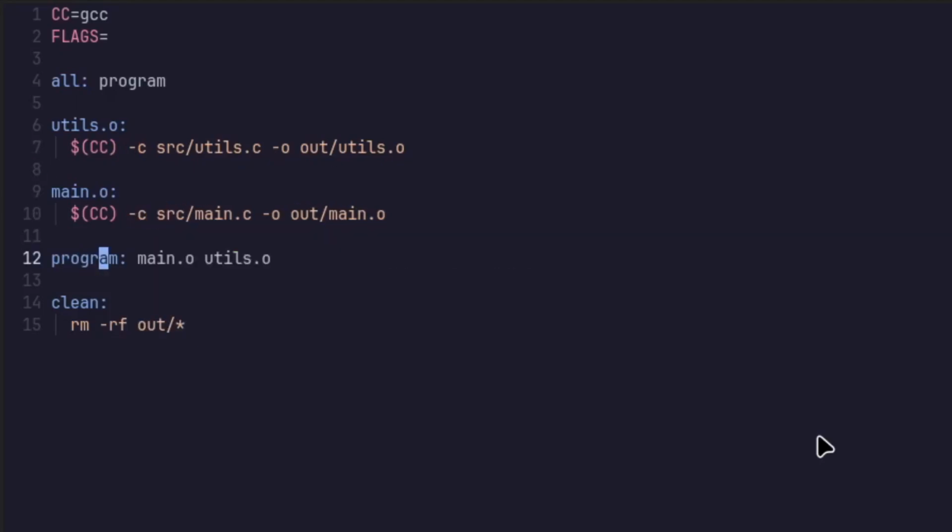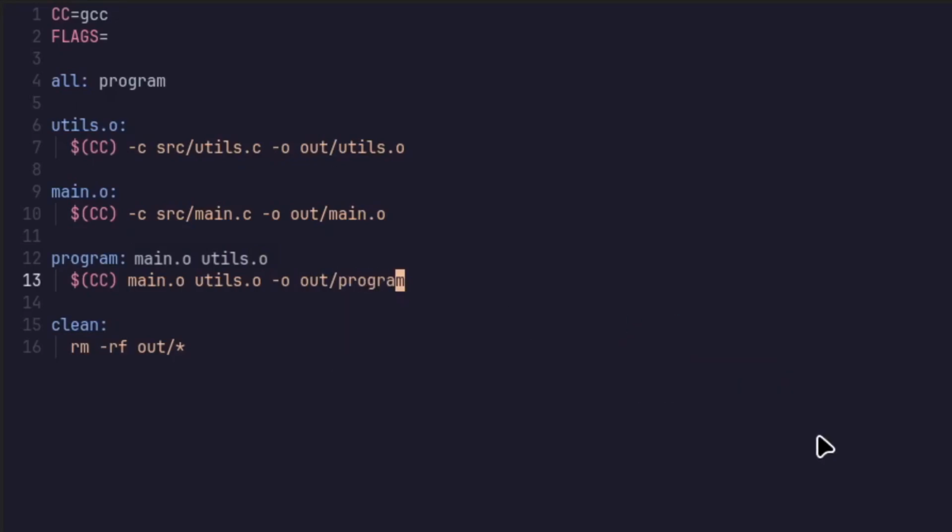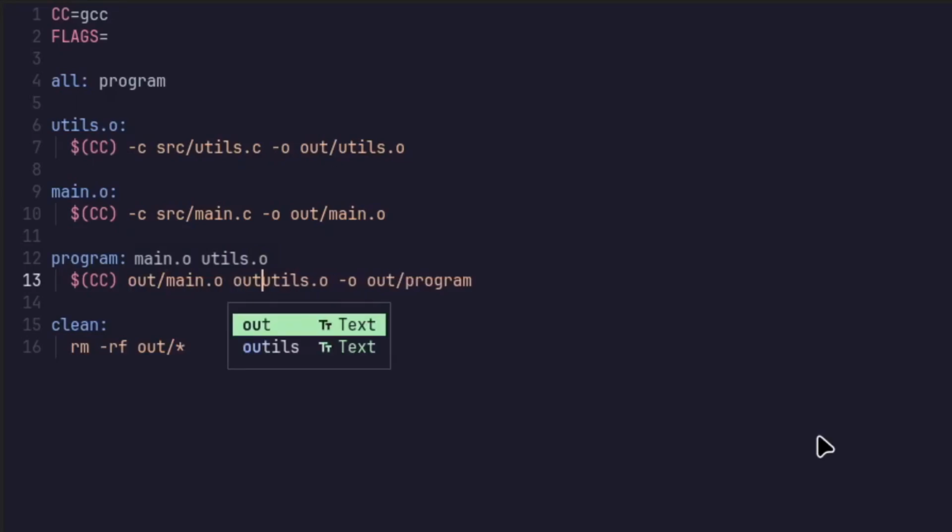For the program rule, we also compile with cc, but without a -c, and we give it both of these .o's, which refers to the utils.o and the main.o object file, and we just specify -o out/program. And actually, these here need to be out/main.o and out/utils.o.